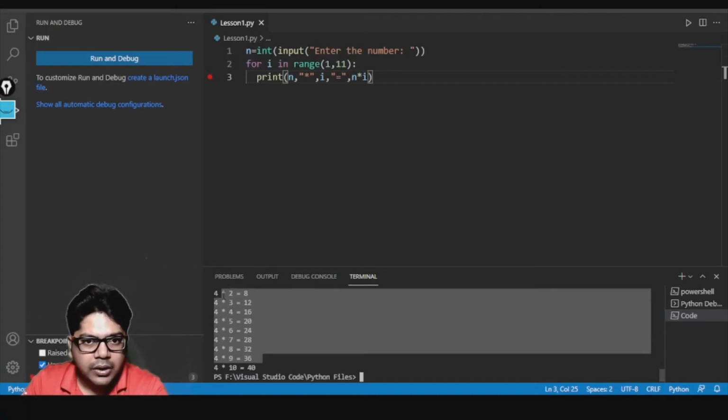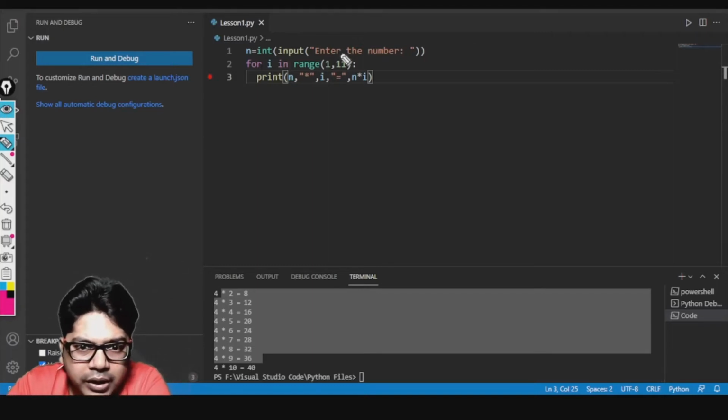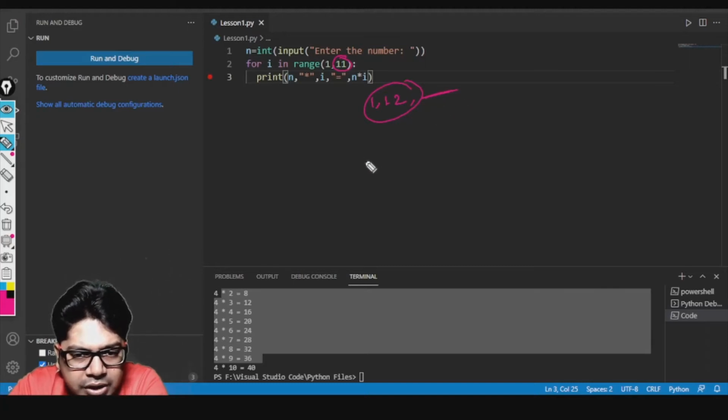So this is how you need to use the range function. Always remember, whatever number you write here as the end, that will not be included. So if you want to include 11, then you have to write 1 comma 12. And you see we are not mentioning the third parameter. The third parameter is completely optional. In range we saw three things: the start, then the end, and then the step size.